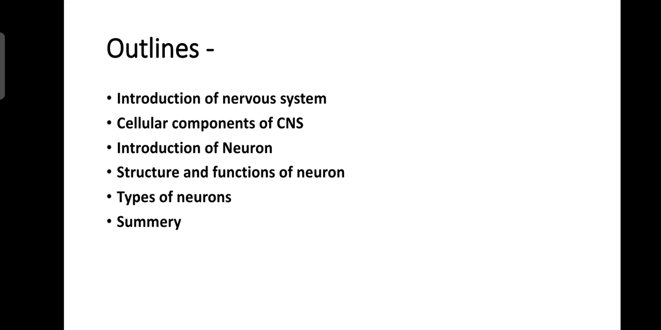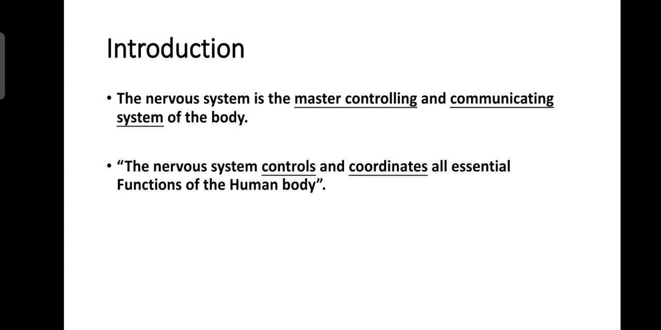So now started with the introduction of nervous system. So what is the nervous system? The nervous system is the master controlling and communicating system of the body. It communicates and controls the body in humans also. Nervous system controls and coordinates all essential functions of the human body. It controls all the functions and coordinates with other organs, so we have normal function through the nervous system.